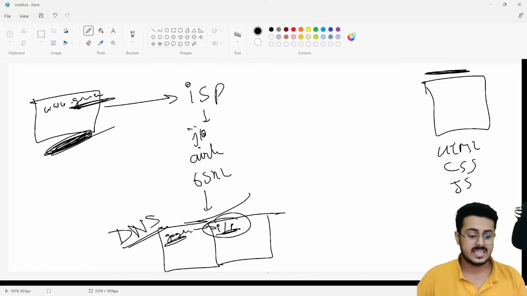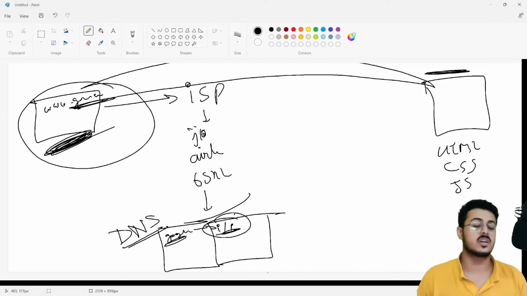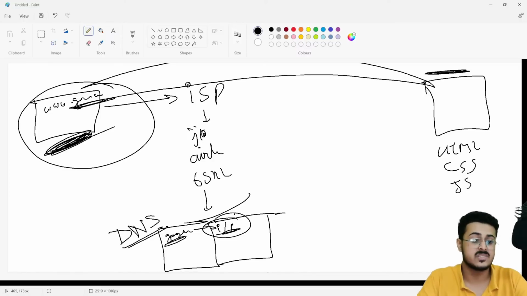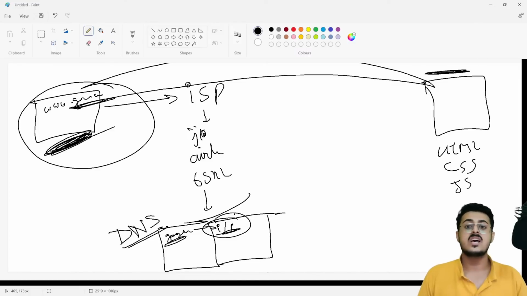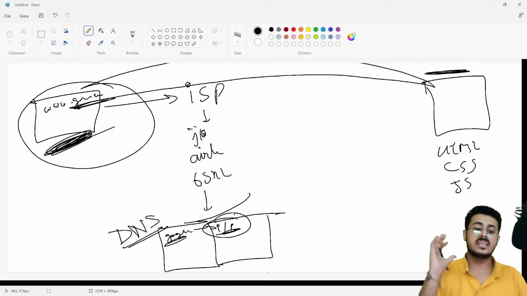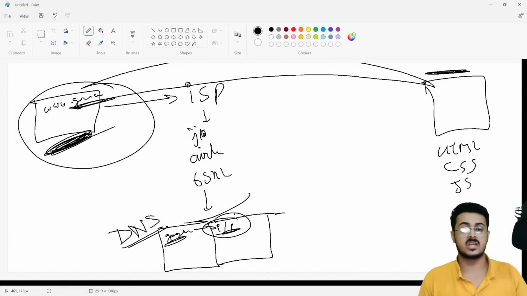So this IP address will then be used to connect your computer directly to the server. It will send a request that I need the HTML, CSS and JavaScript files to load up the google.com website, and that server will respond by sending the HTML, CSS and JavaScript files to your computer, and your browser will render those files so that you are able to see it. Now the issue with this is, how are we able to connect to that particular server?